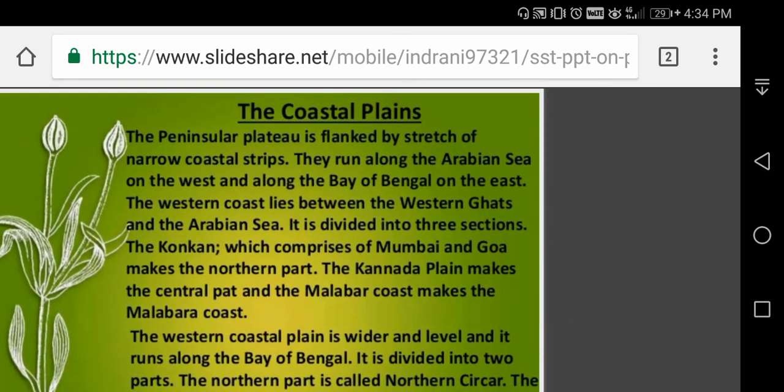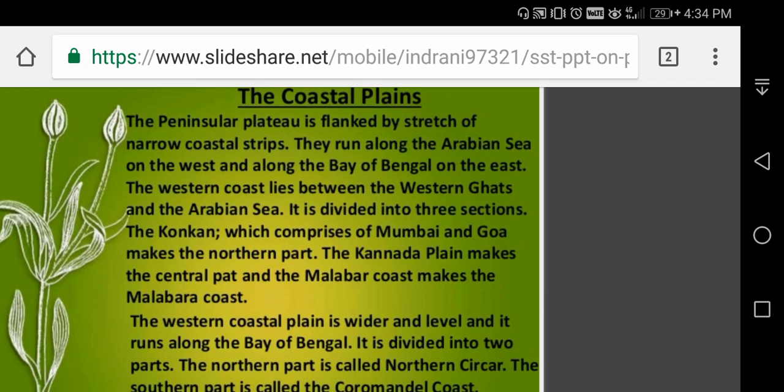The Peninsular Plateau is flanked by a stretch of narrow coastal strips. They run along the Arabian Sea on the west and along the Bay of Bengal on the east. The western coast lies between the Western Ghats and the Arabian Sea. It is divided into 3 sections. The Konkan, which comprises Mumbai and Goa, makes the northern part. The Kannada Plain makes the central part and the Malabar coast makes the southern part.